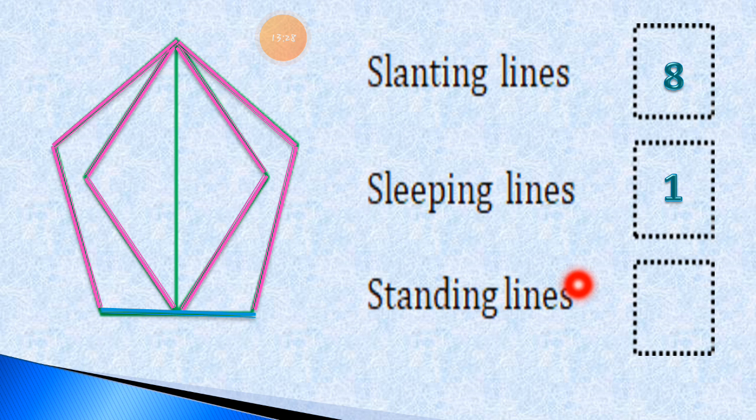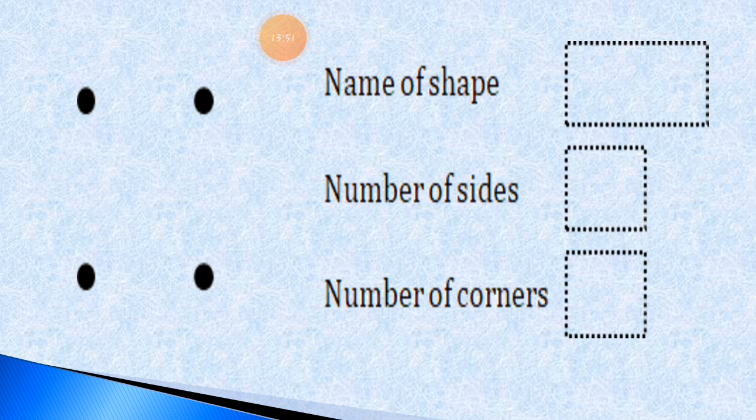Now about the standing line. So I overwrite it with the black color. So there is only one standing line in the given picture. So total there are 8 slanting lines, 1 sleeping line and 1 standing line in the given picture. This is the way to find out the lines from the picture.